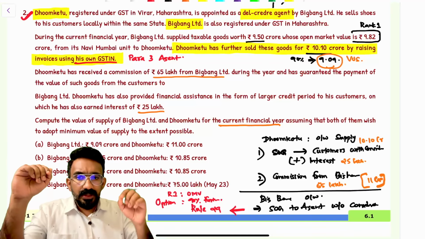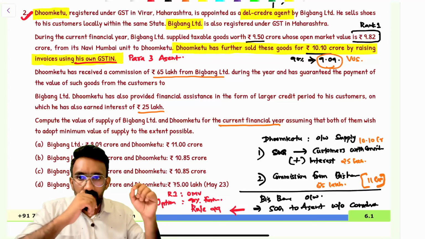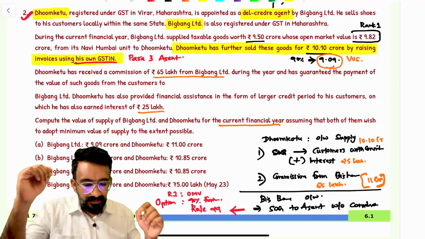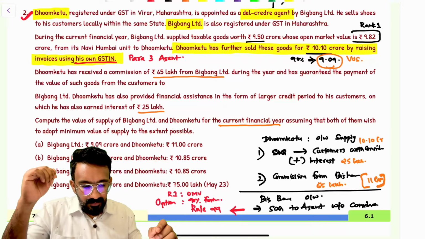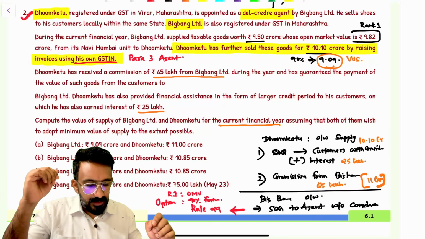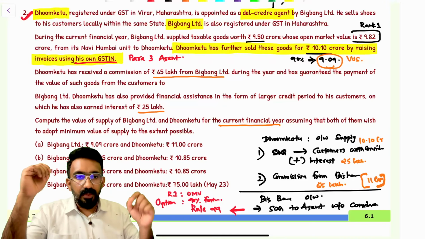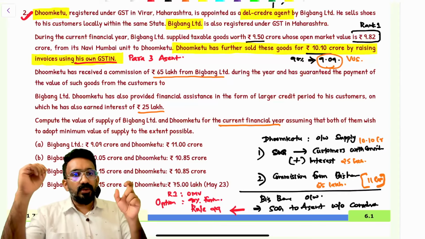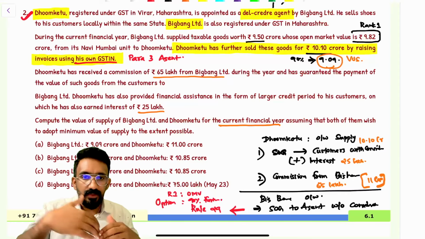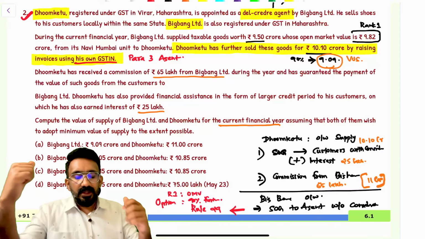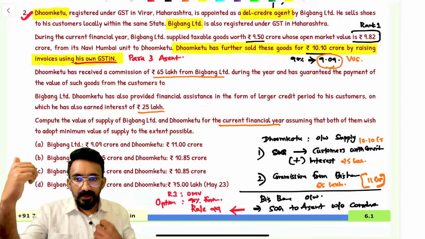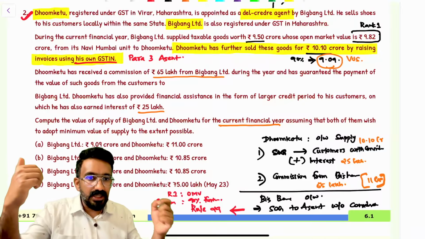Now, Dhumketu is further supplying to the customer for what value? 10.1, right? 10.1 would be the primary supply of goods value to the customer. Plus, he is also collecting interest from the customer, 25 lakhs. Will it be added to the value?